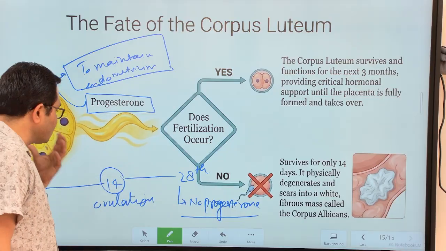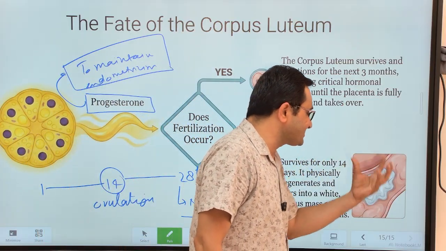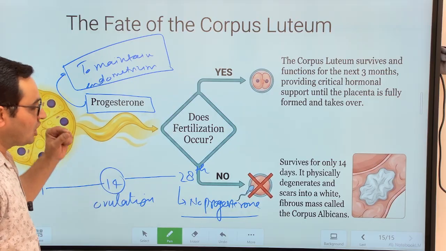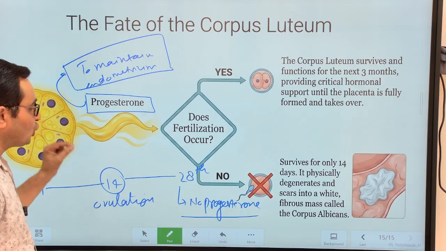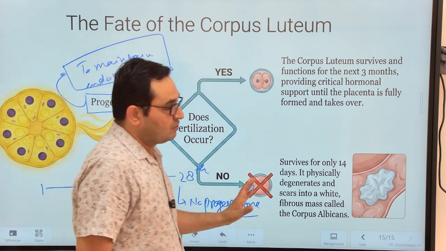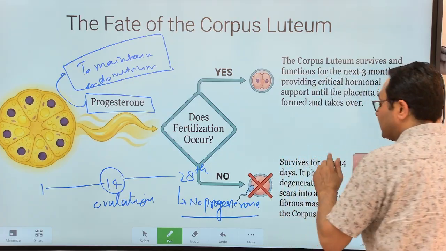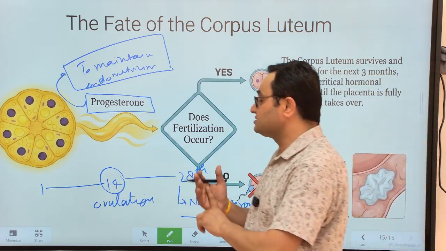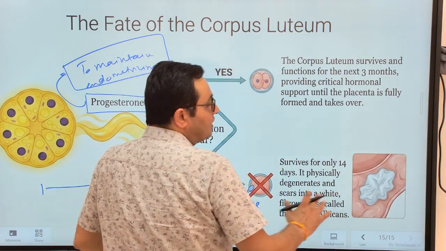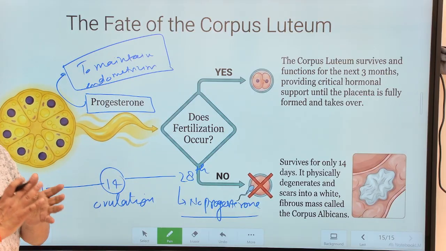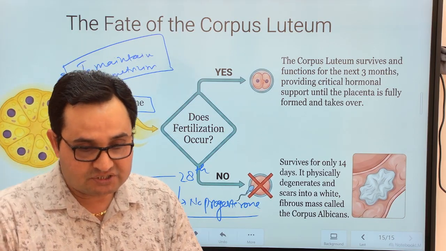Now this degenerating follicle changes into a white-colored structure known as the corpus albicans. So the corpus albicans is the degenerating corpus luteum. It is a white-colored scar, and it is produced only when there is a failure of fertilization of the released secondary oocyte. I hope I could make you understand the entire process of folliculogenesis. Thank you, dear friends. God bless you all.